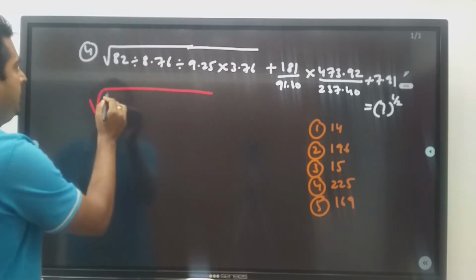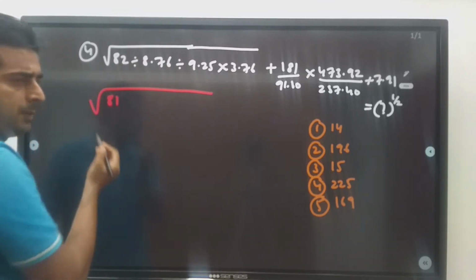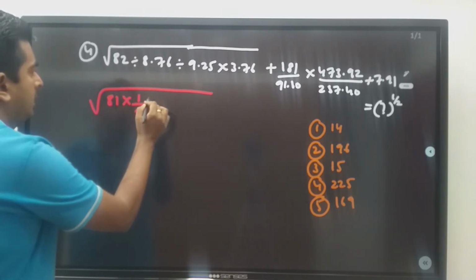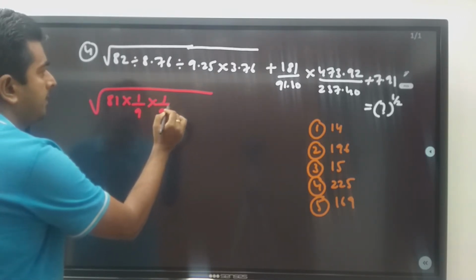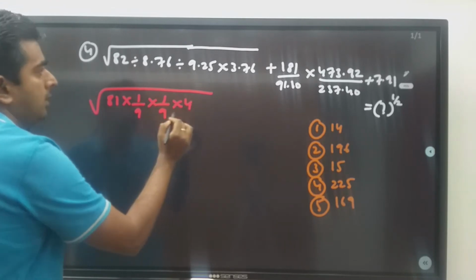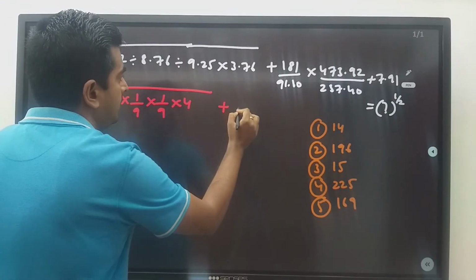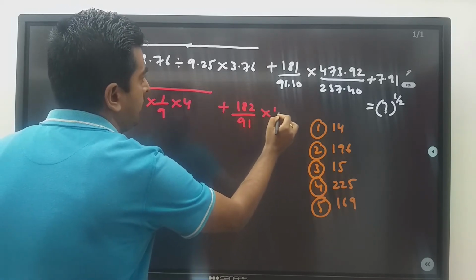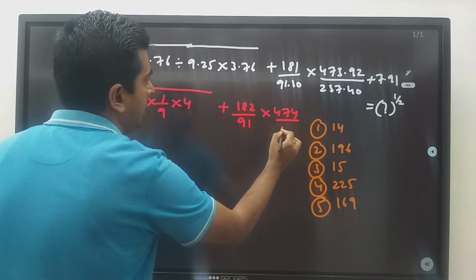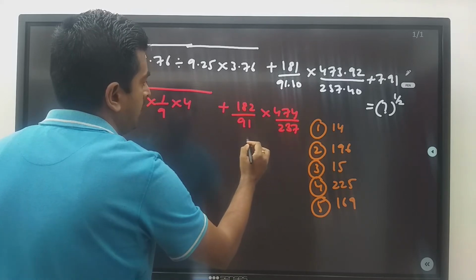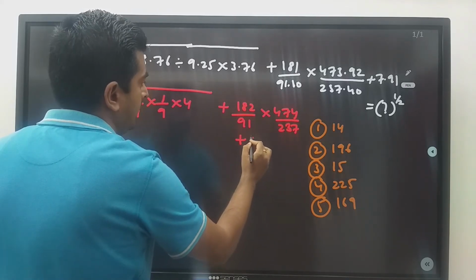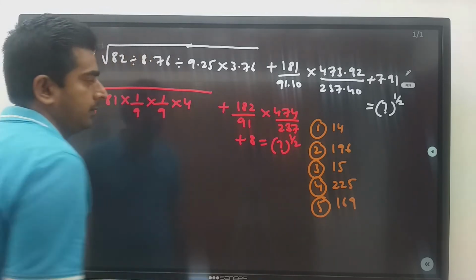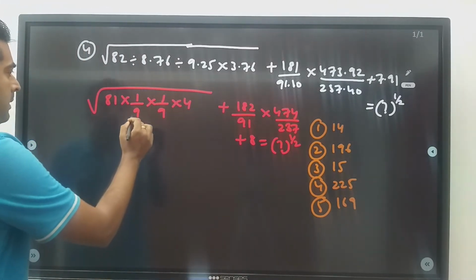I am writing 82 as 81 because this is approximation, into 1 by 9 into 1 by 9 into 4. This is plus 182 by 91 into 474 divided by 237 plus 8 is equal to question mark whole power half. This is gone.